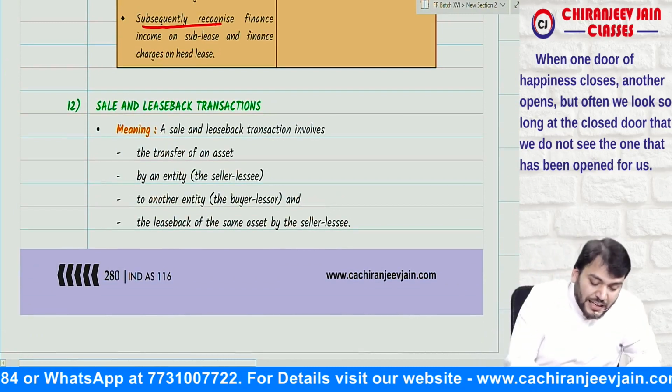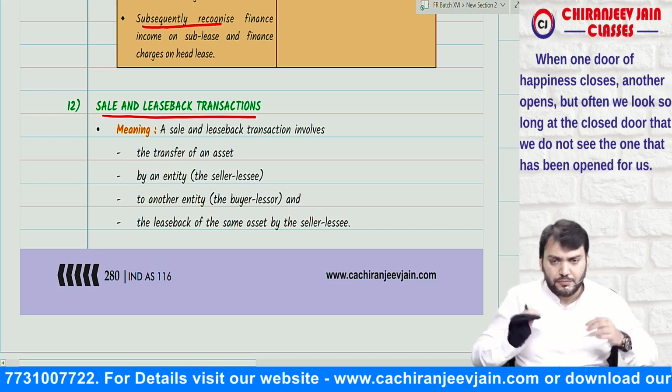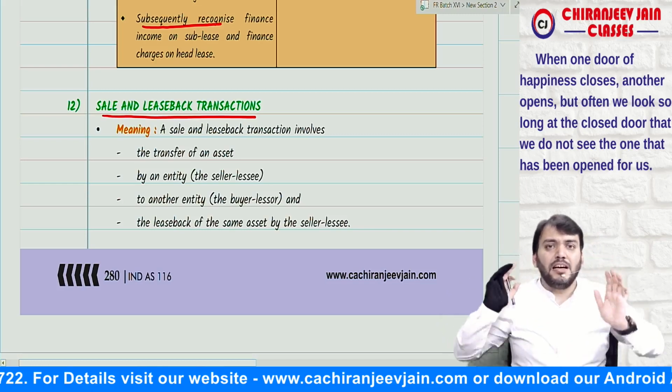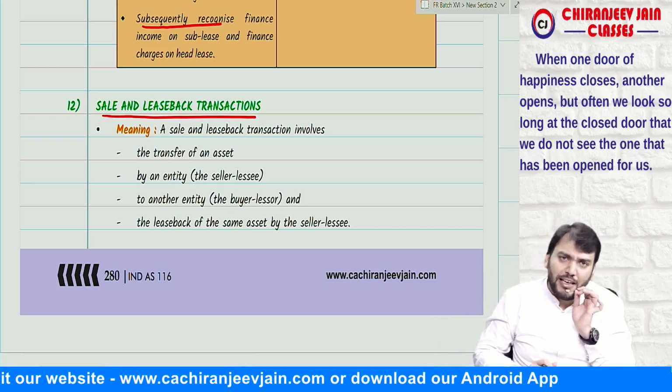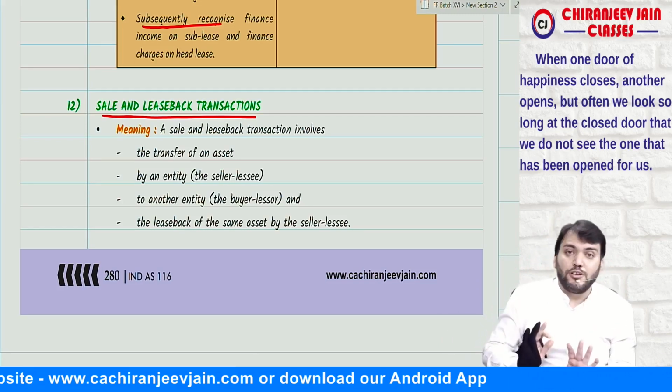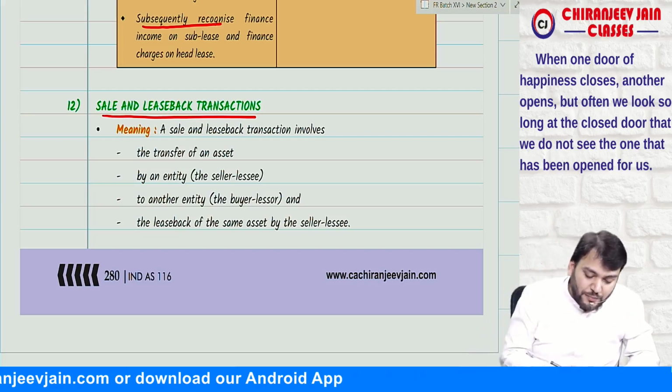Now we'll come to sale and leaseback transaction. Already in the last attempt, a question has been asked from sale and leaseback transaction. So this is an important topic. One thing is clear, that this is an important topic. What does Ind AS 116 say?